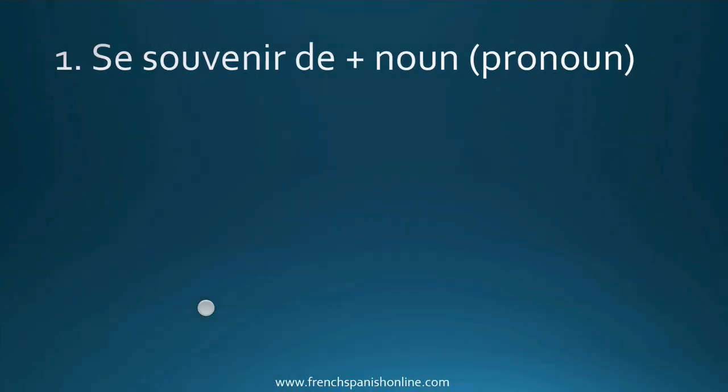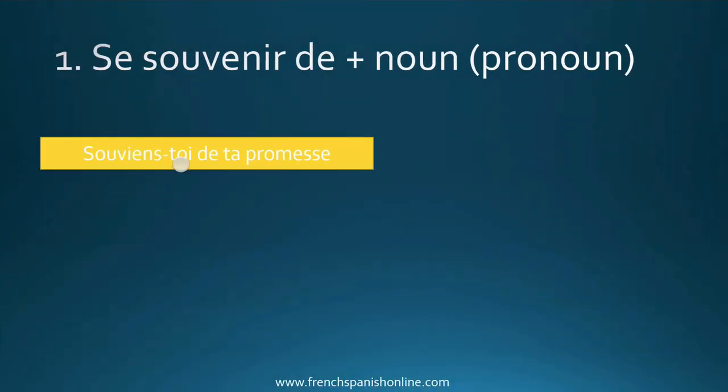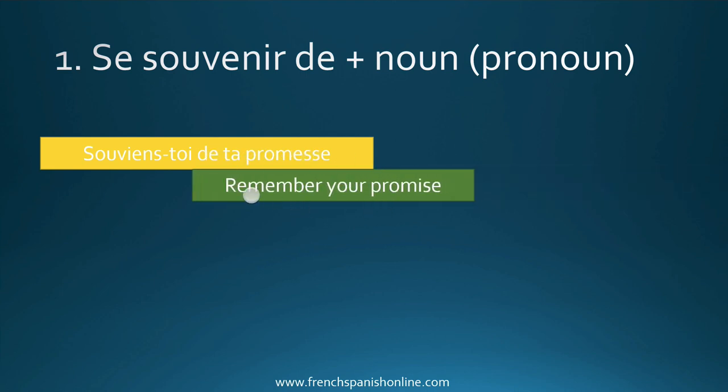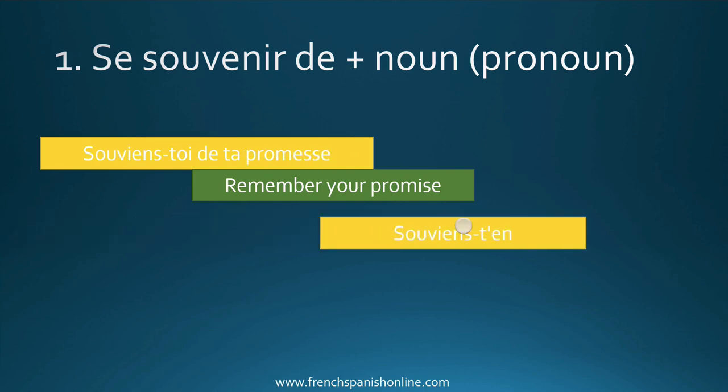Let's take some more examples. Souviens-toi de ta promesse. So again, the preposition de. If you want to say remember your promise, and you want to use now a pronoun to replace ta promesse, your promise, here we are going to say souviens-t'en. Again, here we need the pronoun en, because it's a preposition de. Souviens-t'en. Remember it.